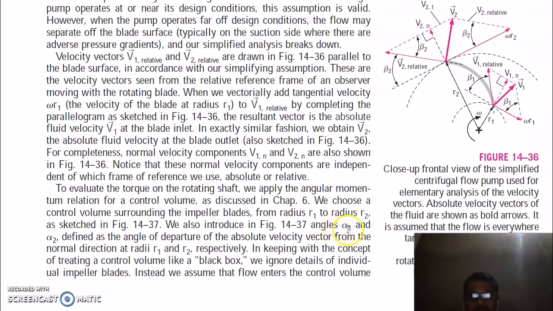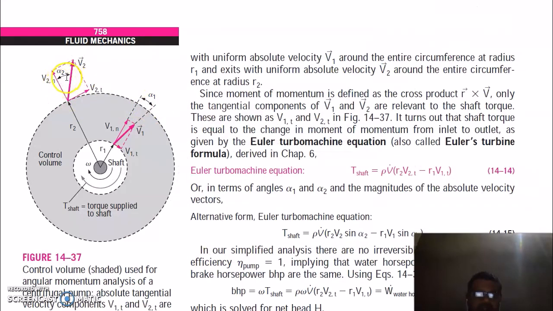We also introduce angles alpha 1 and alpha 2, defined as the angle of departure of the absolute velocity vector from the normal direction at radius R1 and R2. So these are alpha 1 and alpha 2, the angles of departure at inlet and outlet. This angle is between the absolute velocity and the normal velocity vector, and this vector is your tangential component of the velocity, and this here is also your tangential component of the velocity.